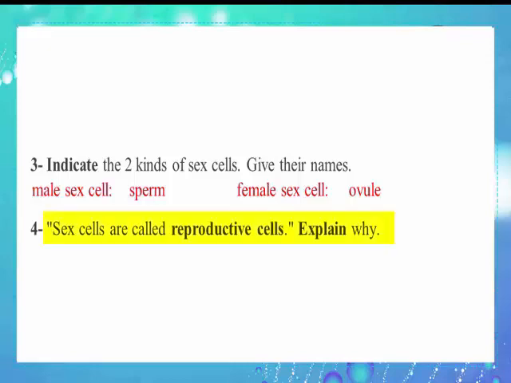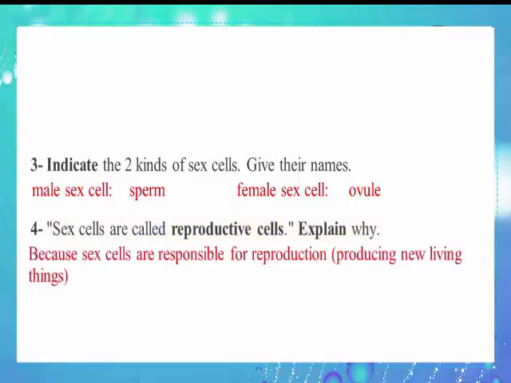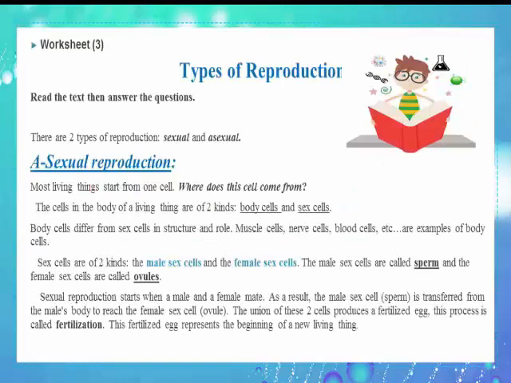Number 4. Sex cells are called reproductive cells. Explain why. Because sex cells are responsible for reproduction, producing new living things. Now let's complete reading the last part. Sexual reproduction starts when a male and a female mate.